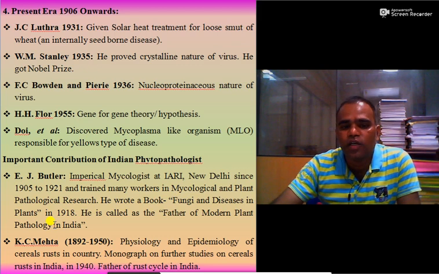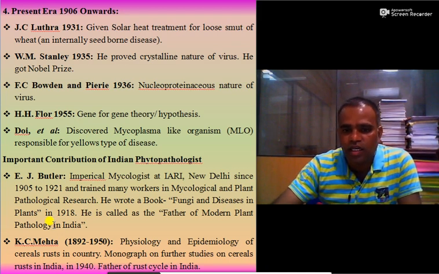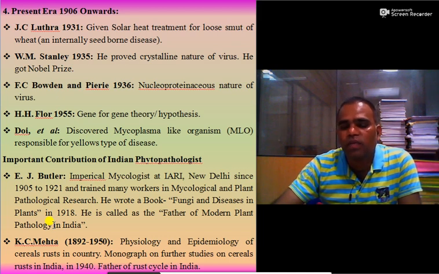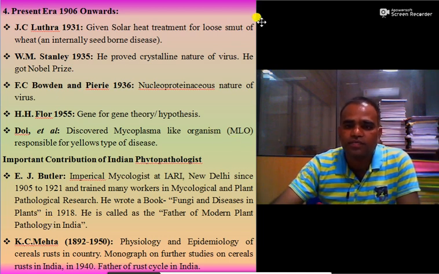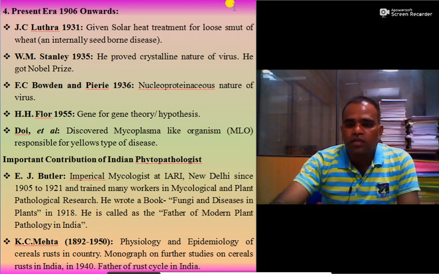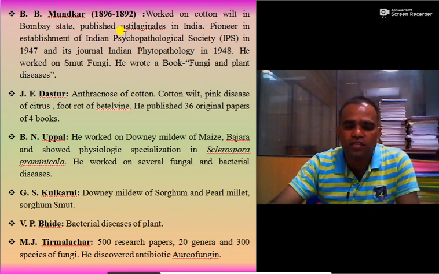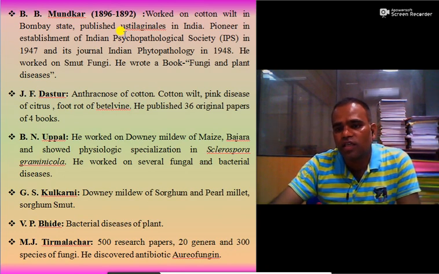Then K.C. Mehta, 1892 to 1950, studied the physiology and epidemiology of cereal rust in the country, and he also gave a monograph on cereal rust, and he is regarded as the father of the rust cycle in India. Then B.B. Mundkur worked on cotton wilt in Bombay state and published Ustilaginales in India.